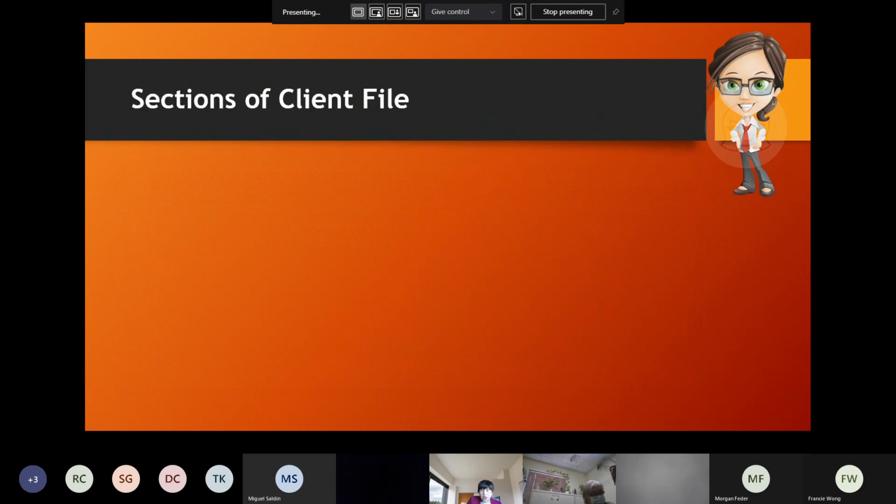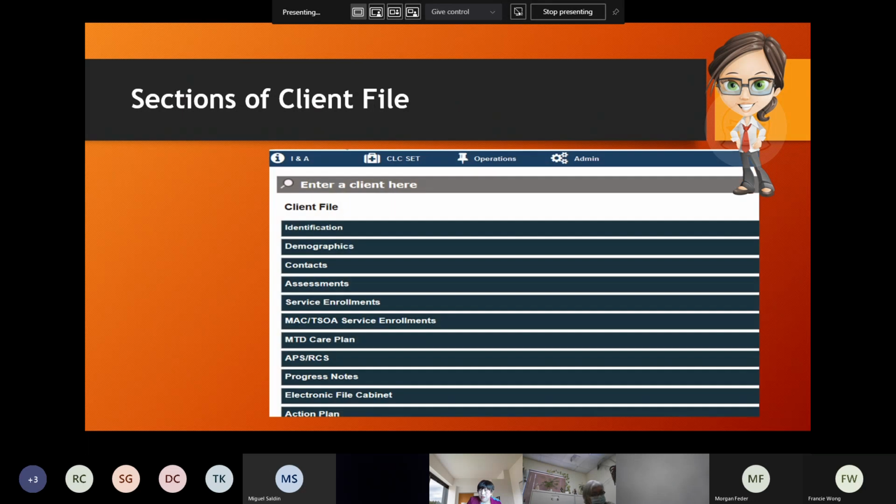Now, sections of a client file. When you log into GetCare and click one of your clients, it looks like this. They're all different ribbons, like I said. I'm going to show you the identification ribbon, and demographics, contacts, assessments, service enrollment, and this Macintosh SOA or MTD.